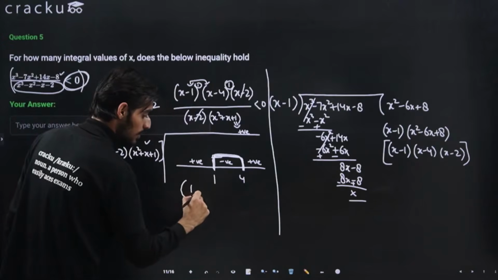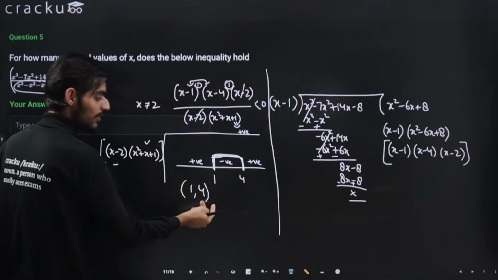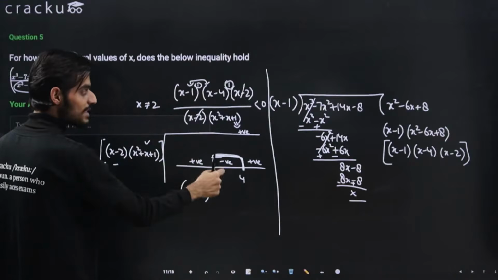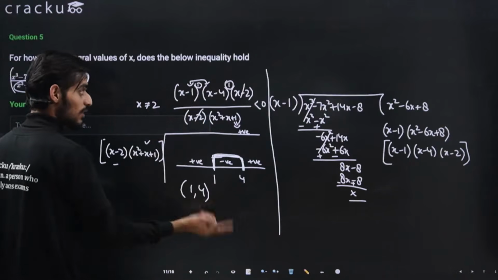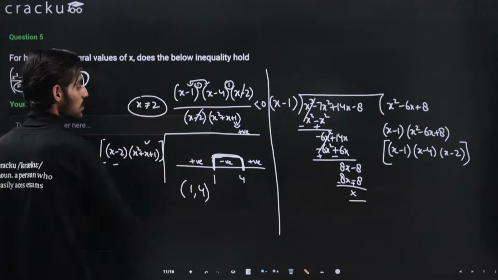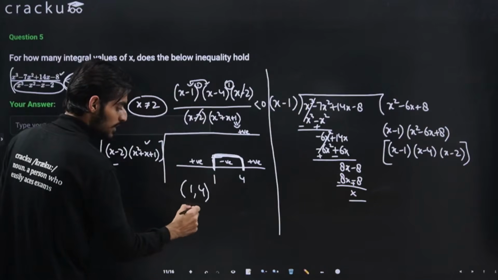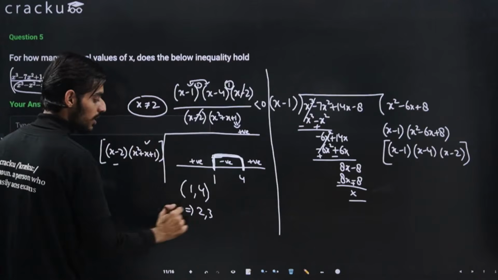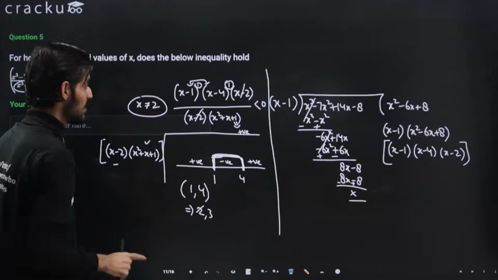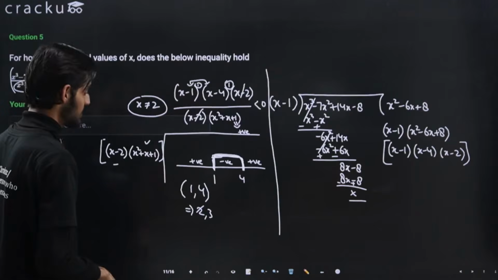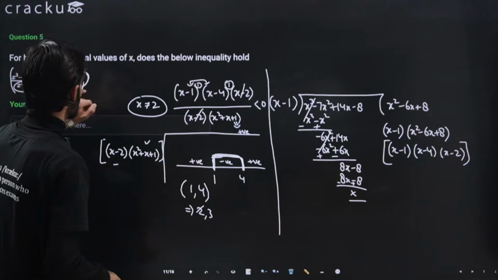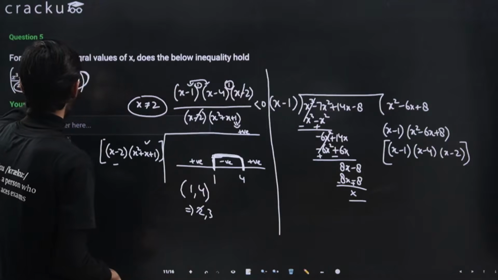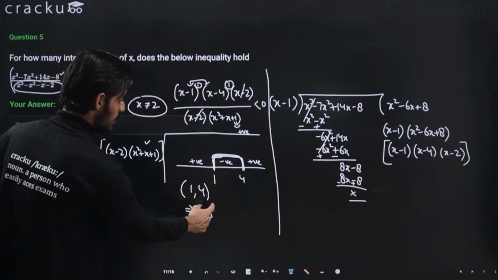All the values between 1 and 4 will satisfy, but there is one more condition, that x can't be equal to 2. There were two integers, 2 and 3, in this range, but we cannot take 2, so the only possible value that satisfies this inequality is x equal to 3.